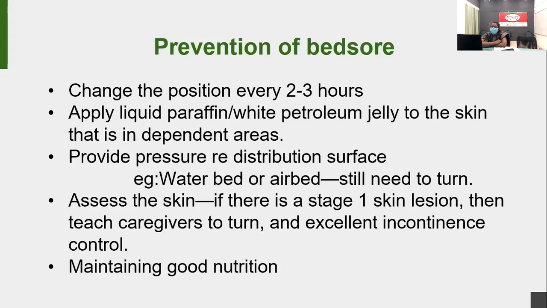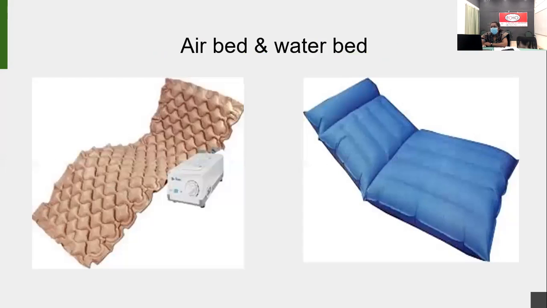Okay, or any moisturizing agent. If there is no moisturizing agent at home, they can even apply coconut oil. So you can encourage the patient to apply a moisturizing agent to the dependent areas, and provide a pressure redistribution surface like an airbed or waterbed.